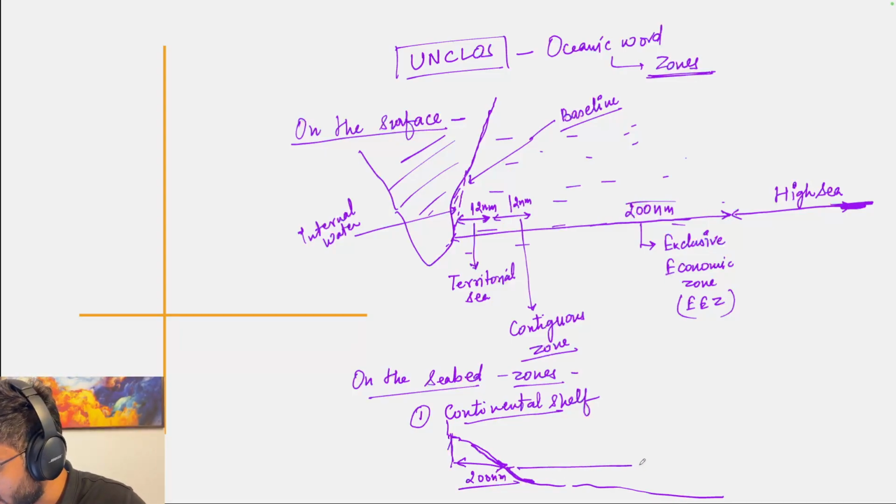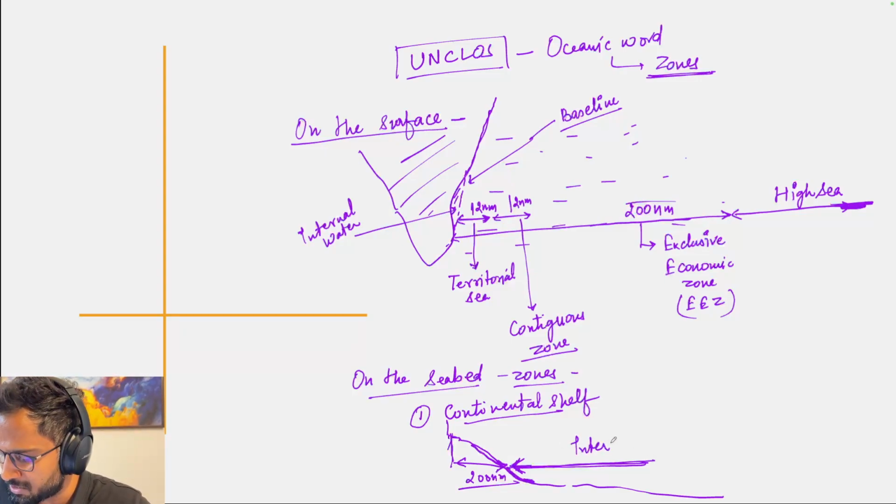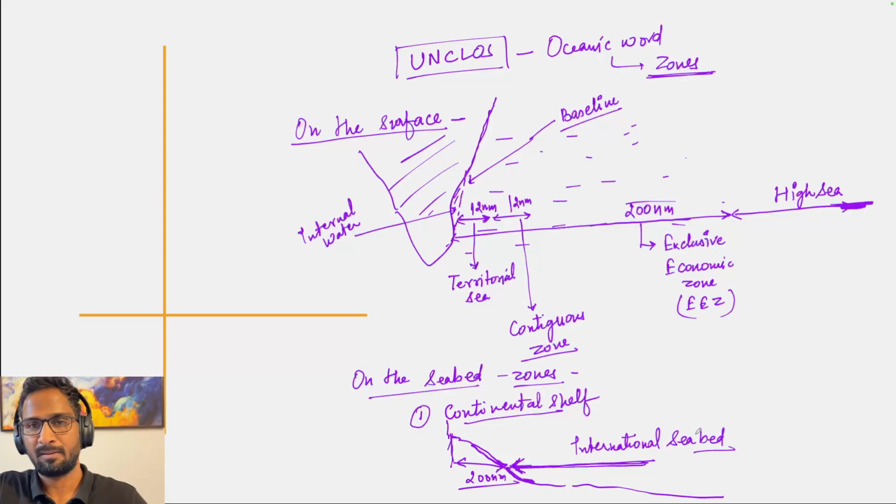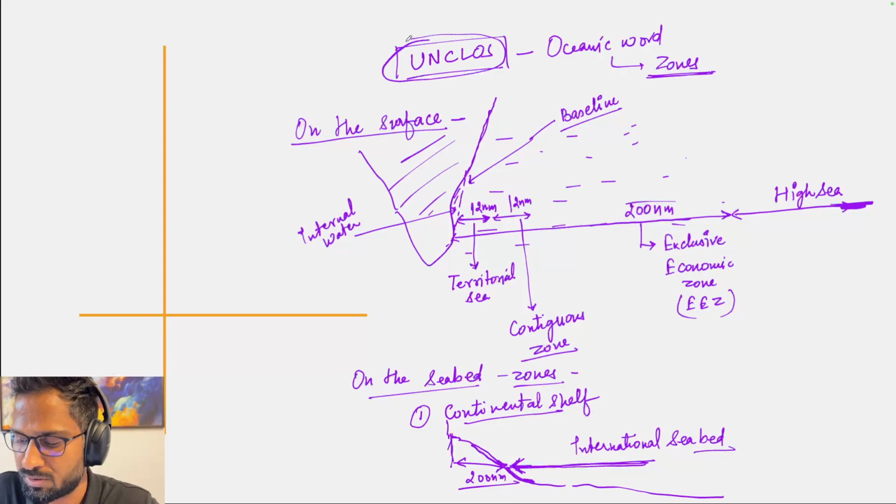And the area beyond 200 nautical miles on the seabed is called international seabed. So these are the different zones which have been recognized by UNCLOS.